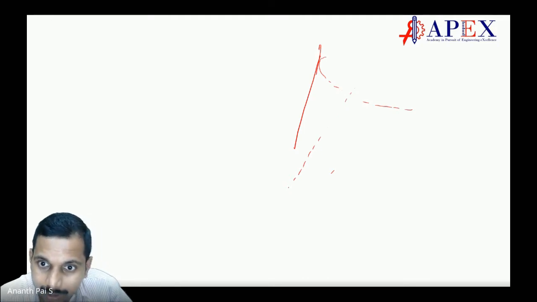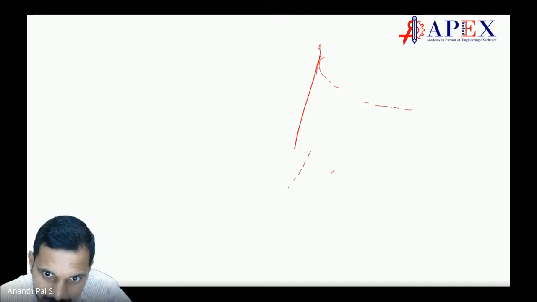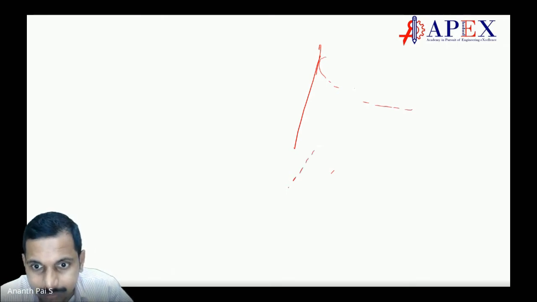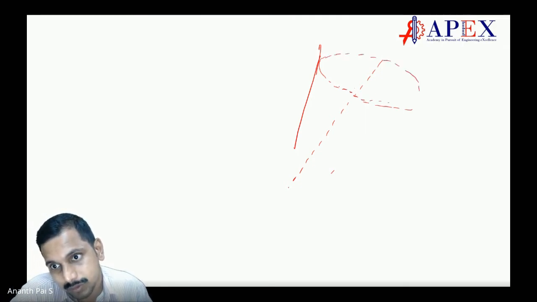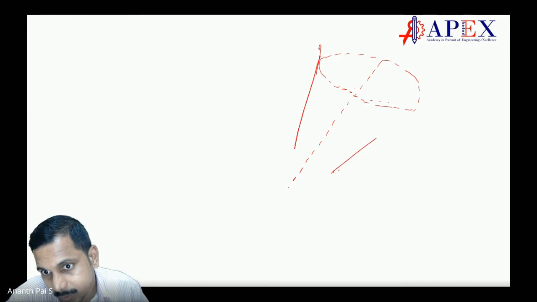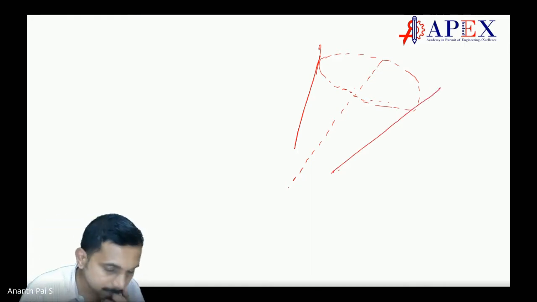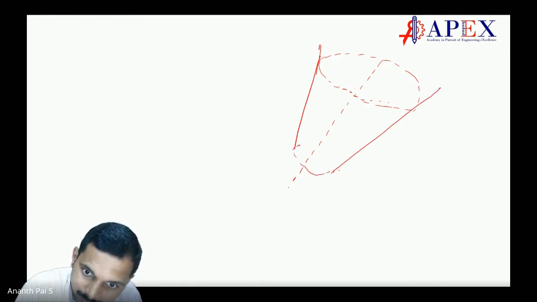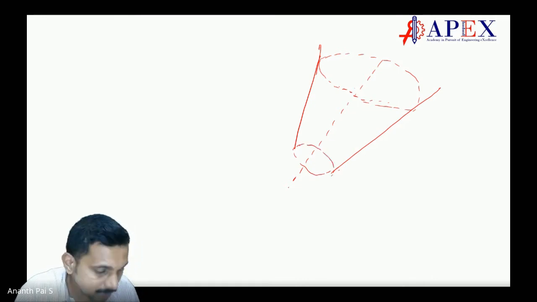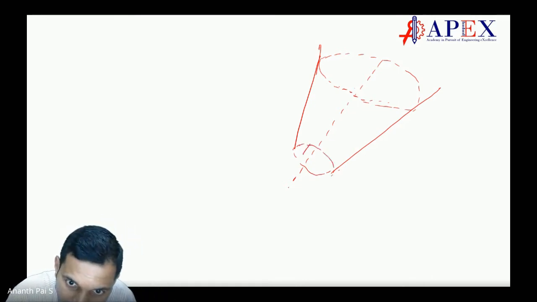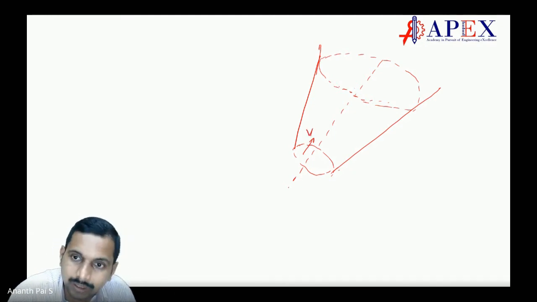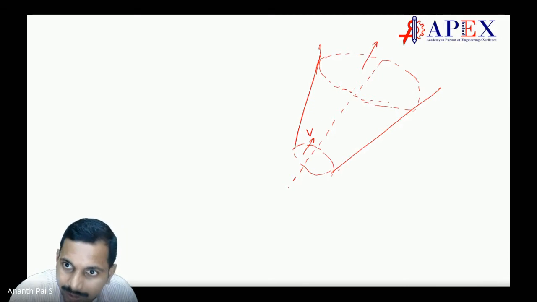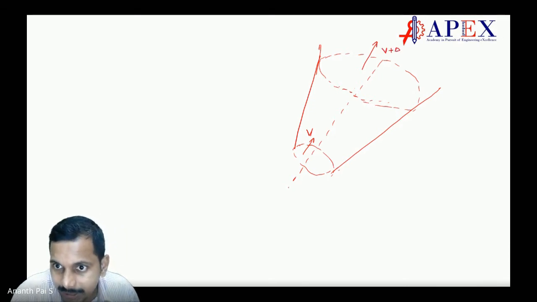Let me put a duct here, and then it goes down like this. Then this is a duct. On this duct there are two things here. Now think that there is some velocity v going in, and when it is going out of the duct, it is v plus delta v.